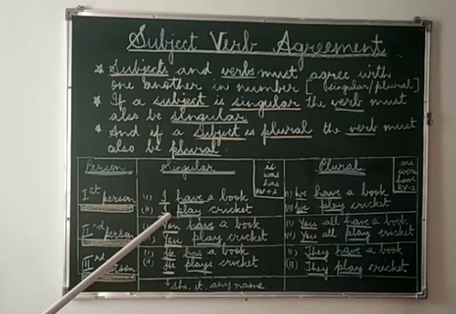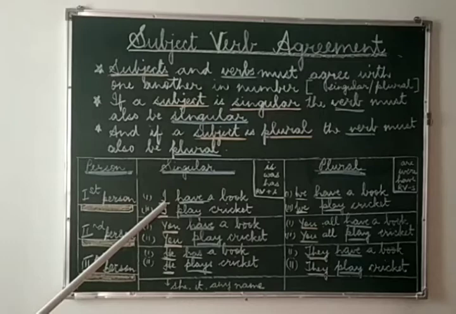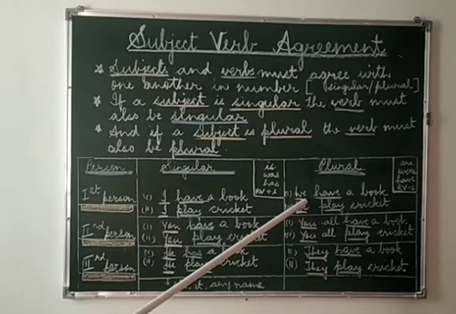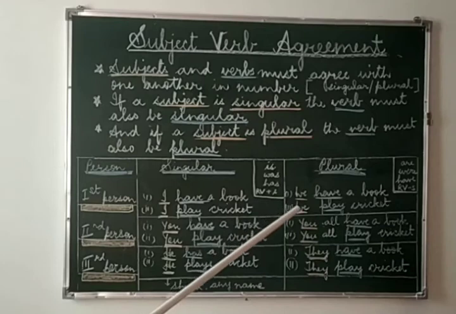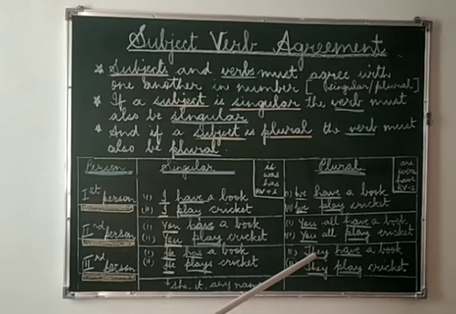Before that, let me tell you that in English grammar, we have got three persons: first person, second person and third person. In first person singular, we have the pronoun I, and the plural of I is we. In the second person singular, we have you, and in the plural we have you. Third person singular, we have he, she, it or any name, and in plural we have they.